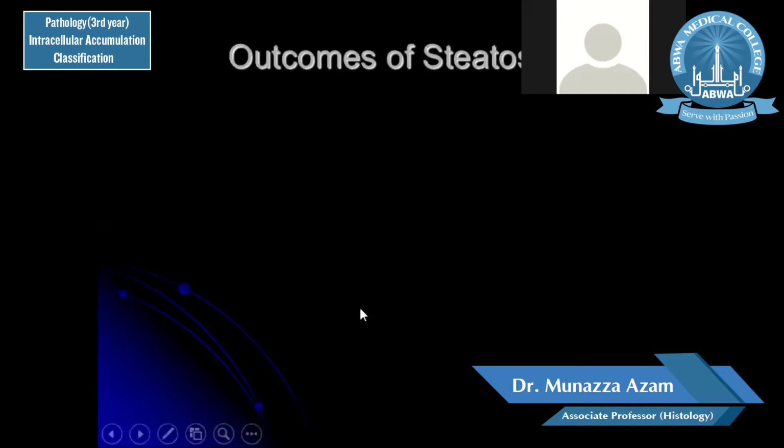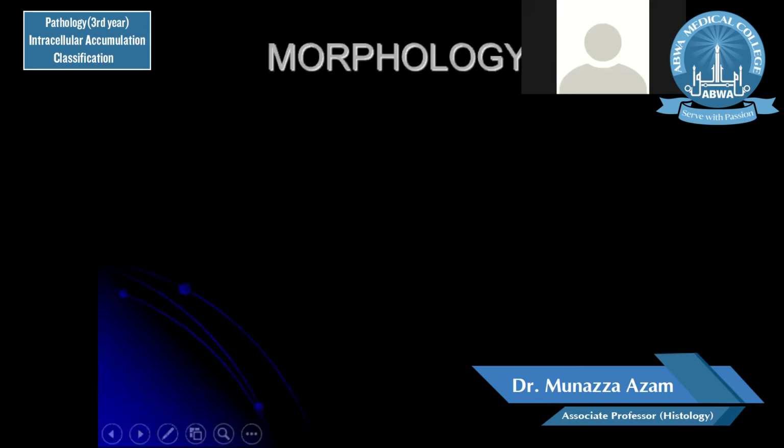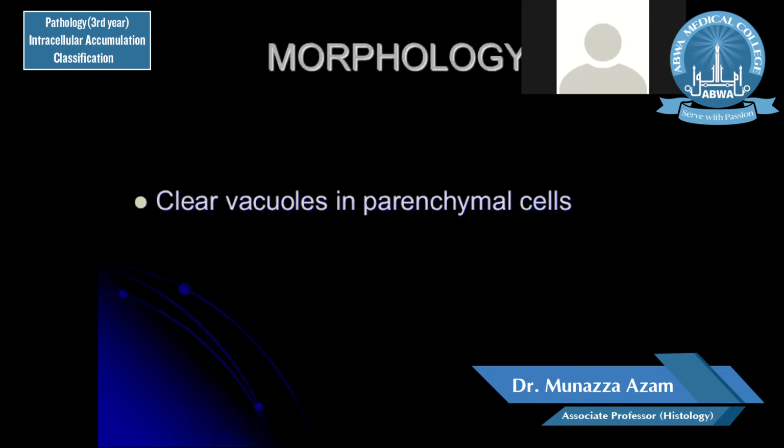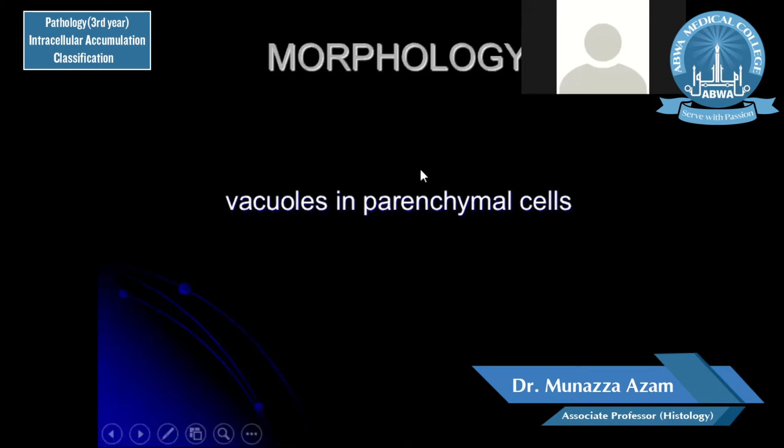Outcomes of steatosis can be mild, and if these are mild, then there is no effect on the cellular function and it can be reversed. But if the steatosis gets severe, then it can affect and impair the cell functions. So how does it affect the morphology or normal structure of the organ?